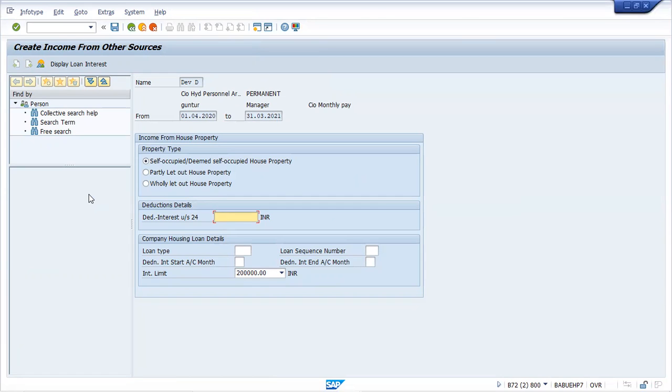Wholly let out house property means the house is let out during the complete year, or the entire year. Partly let out house property means the house is let out during any part of the year. And self-occupied means for this type of house property, no income is received during the financial year.